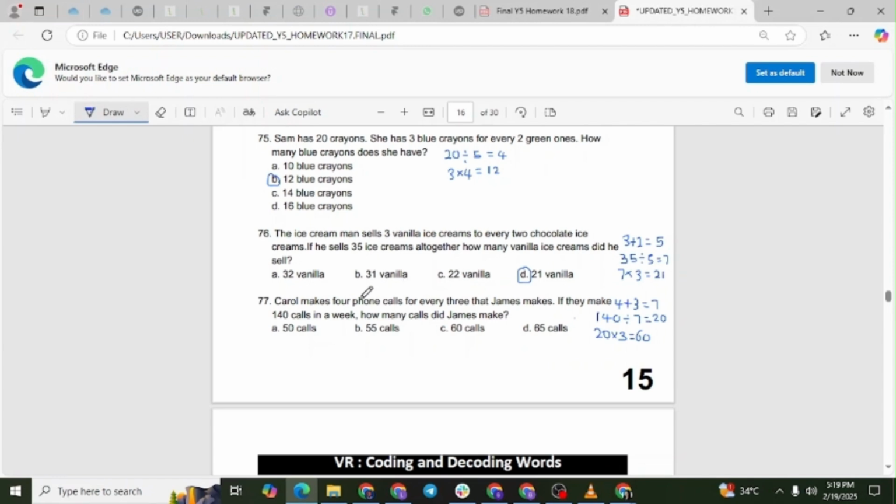Question 77. Carol makes 4 phone calls for every 3 that James makes. If they make 140 calls in a week, how many calls did James make? The correct answer is option C, 60 calls. Explanation. The ratio of Carol's calls to James's calls is 4 to 3, meaning the total number of parts is 4 plus 3, which equals 7. To find the size of one part, divide 140 by 7. 140 divided by 7 equals 20. Multiply 20 by 3 to find the number of calls James made. 3 times 20 equals 60.